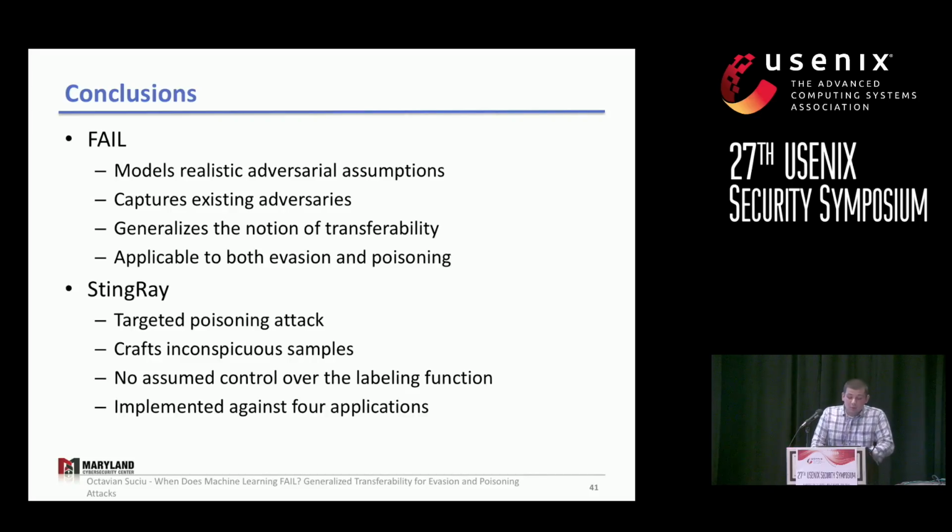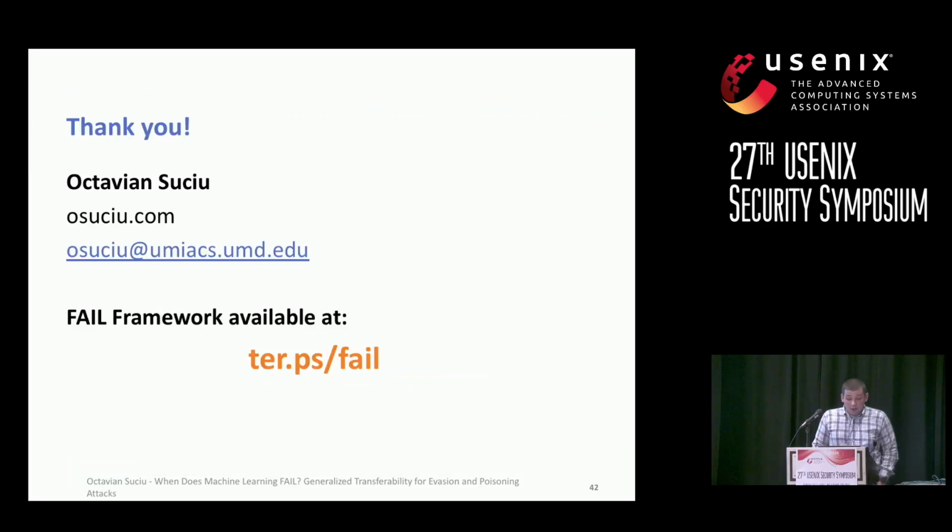And using those practical assessments, we are able to design StingRay, a targeted poisoning attack that is effective against more applications and does not assume control over the labeling function. All right, so we're trying to make the fail framework available for other attacks beyond StingRay. We're tirelessly working to support CleverHans and existing evasion attacks to look at their transferability. This is pretty much still work in progress.